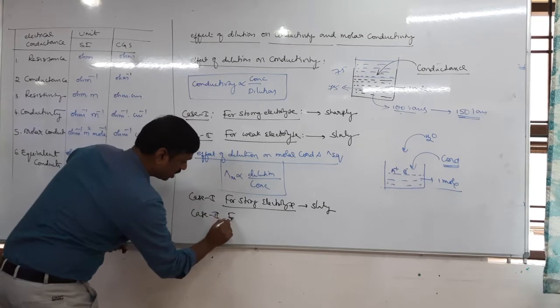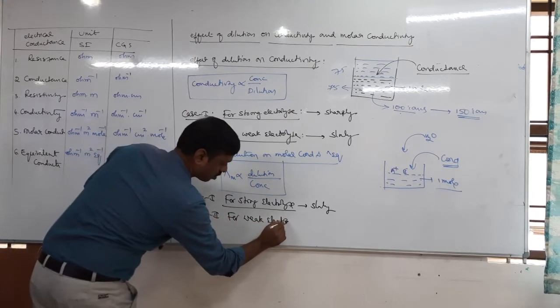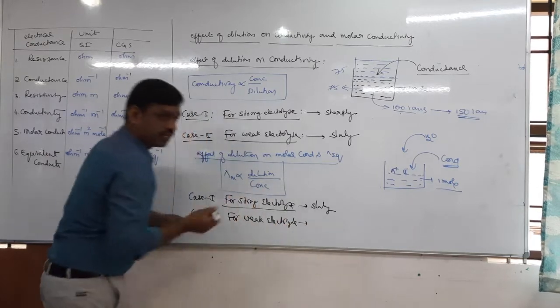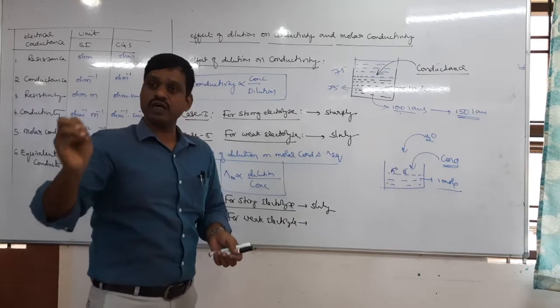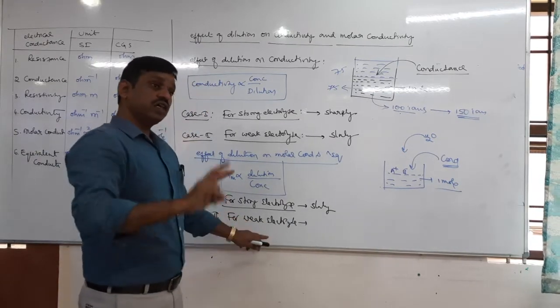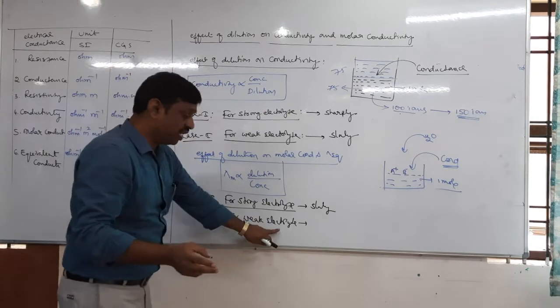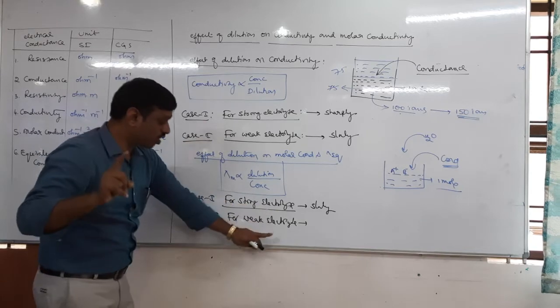Next, it is for weak electrolyte. In case of weak electrolyte, molar conductivity, equivalent conductivity increases sharply. Why? Because it increases due to two reasons. What are the two reasons here?